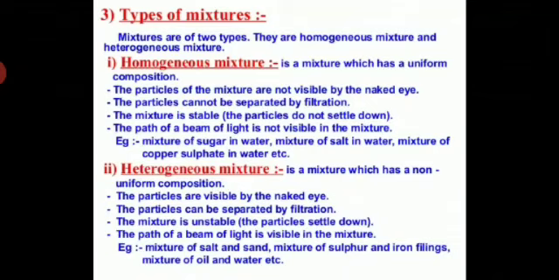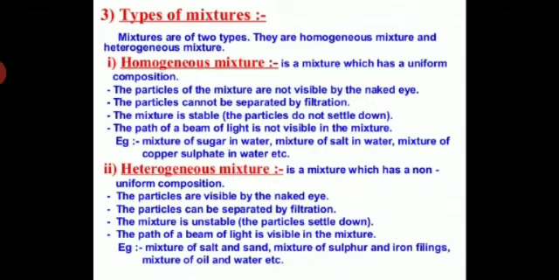A mixture of two miscible liquids, that is, liquids which mix into one another completely, is also a homogeneous mixture.